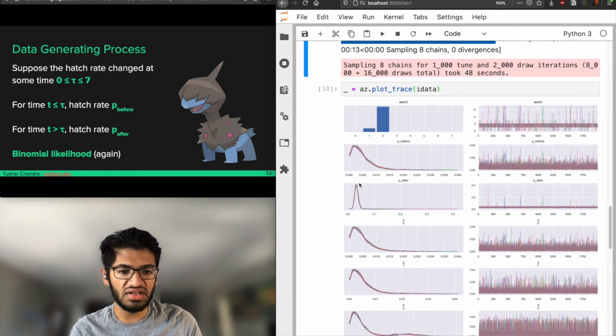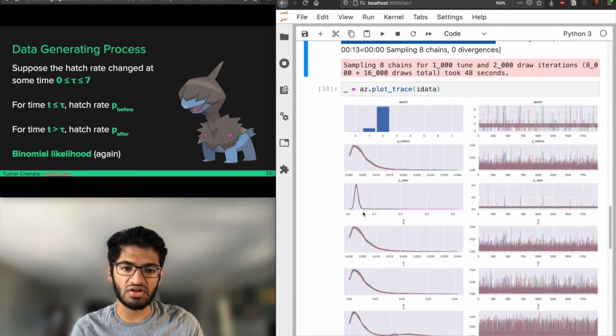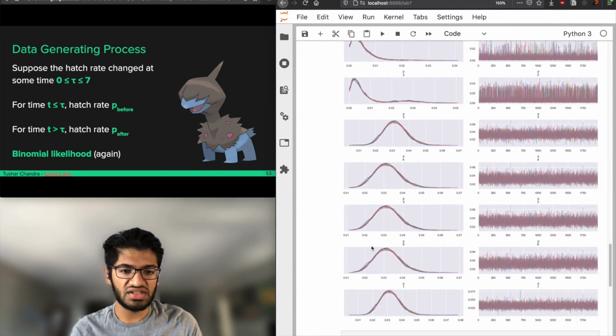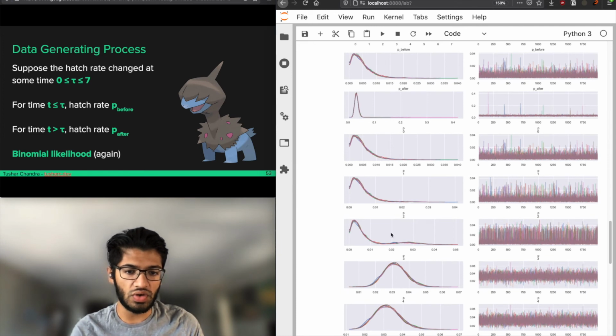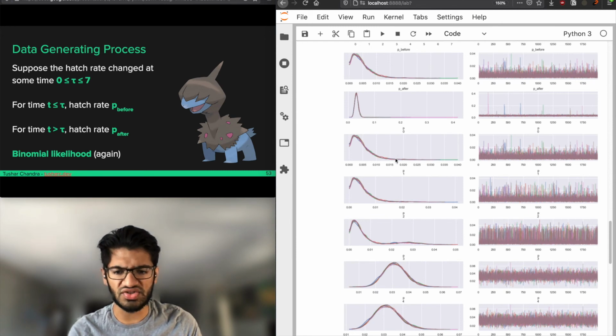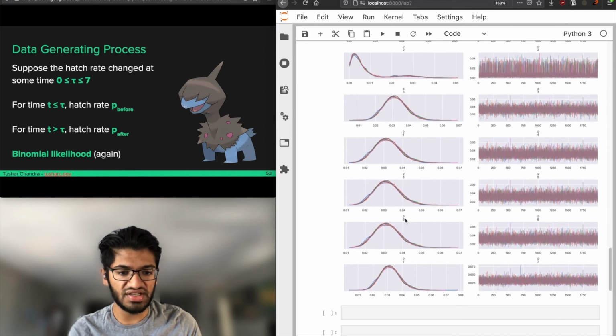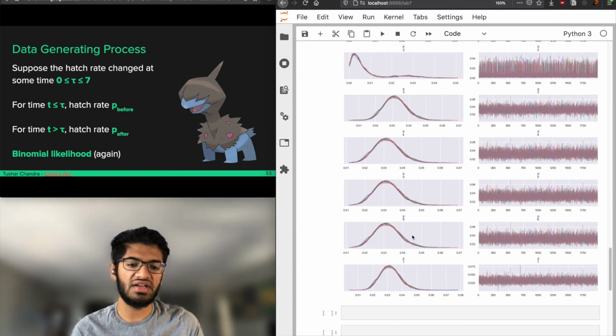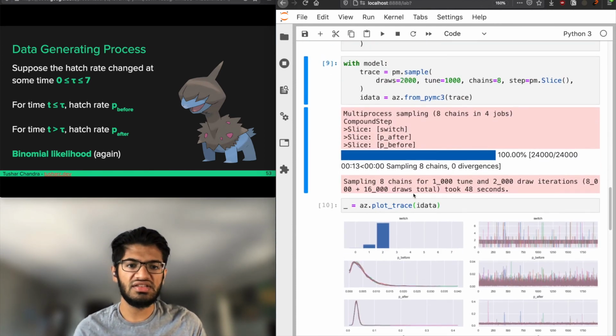P before is very low, between 0 and 0.005. P after is higher, but still low, but at least an order of magnitude higher. And so we can see that day 0 and day 1 are fine because this is roughly the same as P before, because we know that the switch didn't happen on day 0 or day 1. Day 2 is super interesting because we almost see this bimodality, where we're mostly confident that the shiny rate was close to 0, but there's also a hint of likelihood here that the shiny rate increased. And then on days 3 through 7, we're very confident that the shiny rate is higher.